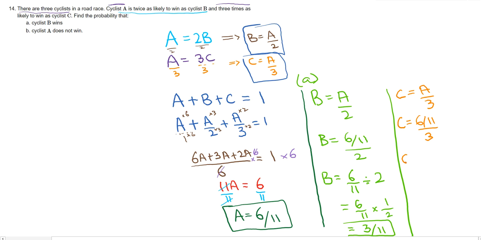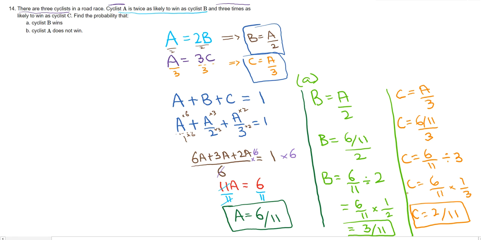And I'm going to rewrite this in a way that we can understand easily as to what's going on. Divided by 3. And the same drill again, do the reciprocal. You get 6 over 11 times 1 over 3. And guess what you end up with? You end up with 2 over 11.